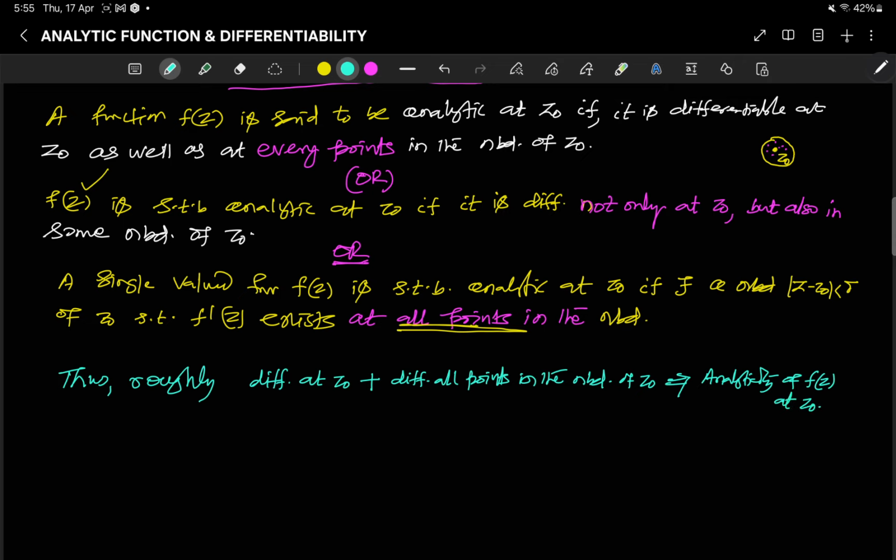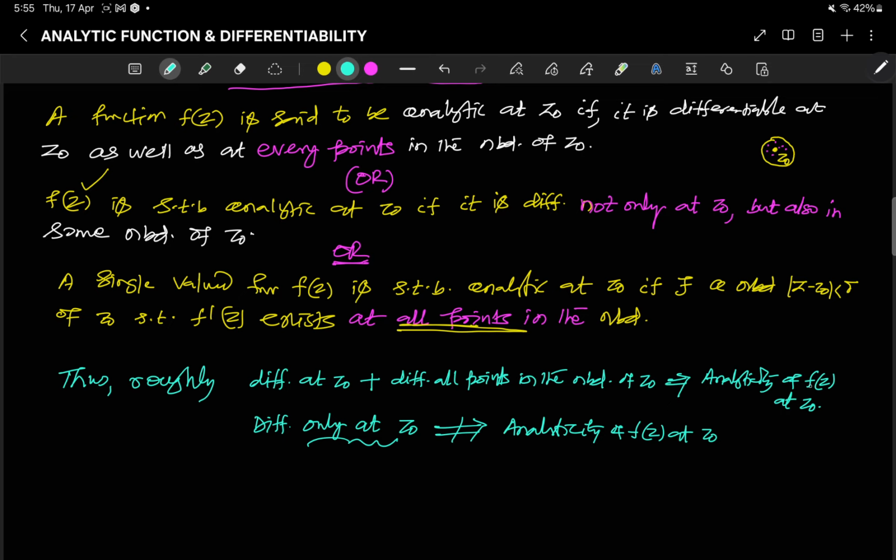Now if f is differentiable only at z0, it doesn't imply analyticity of f(z) at z0. So merely at a particular point doesn't imply analyticity.